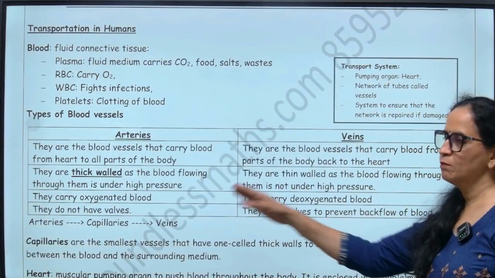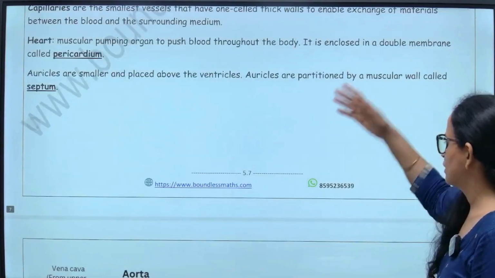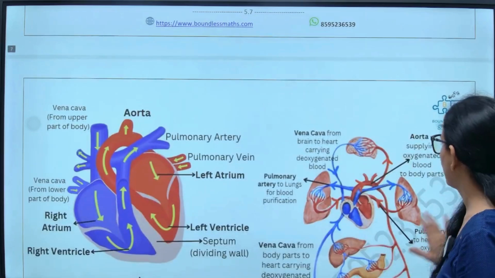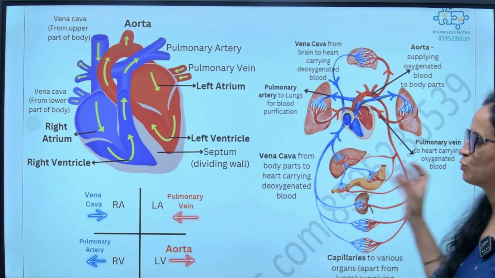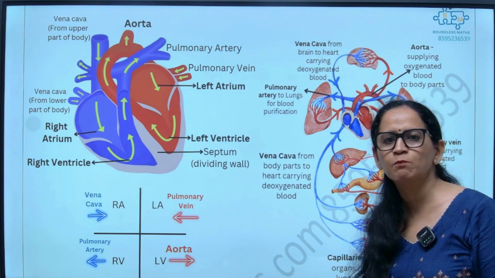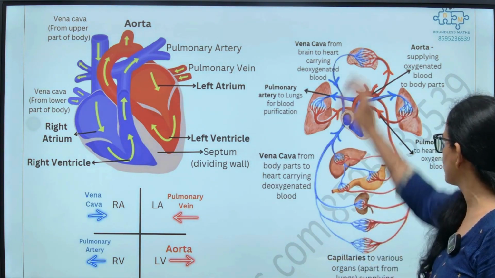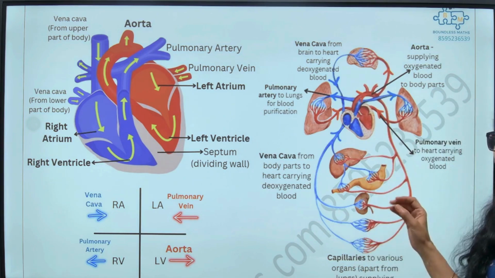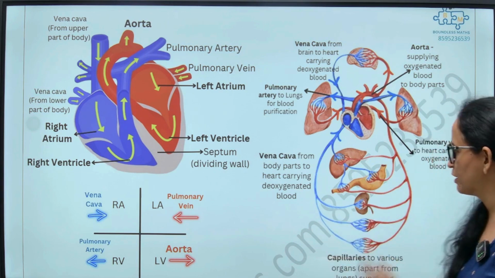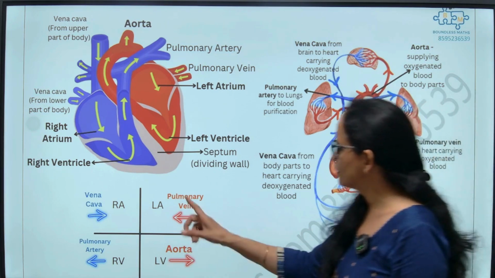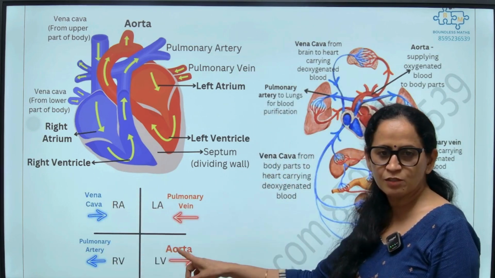We talked about differences between arteries and veins, then certain keywords, pericardium and septum, and this is very important. Again, the schematic diagram of representation of the transport system is very important. This might look a little difficult to draw because of so many organs involved. You can always refer to your NCERT diagram for drawing the schematic diagram, which is important. And the next important part is how to retain that, how to learn this transportation system.